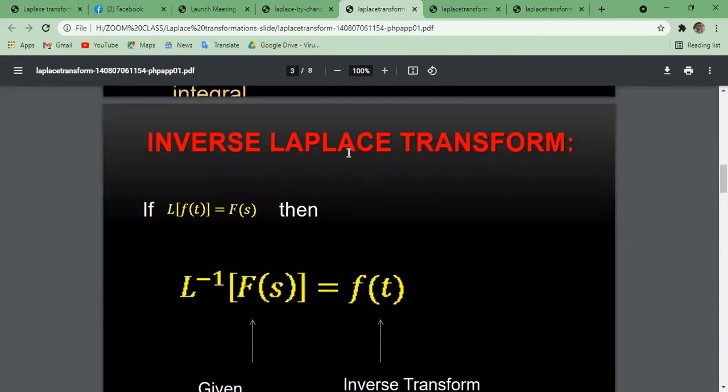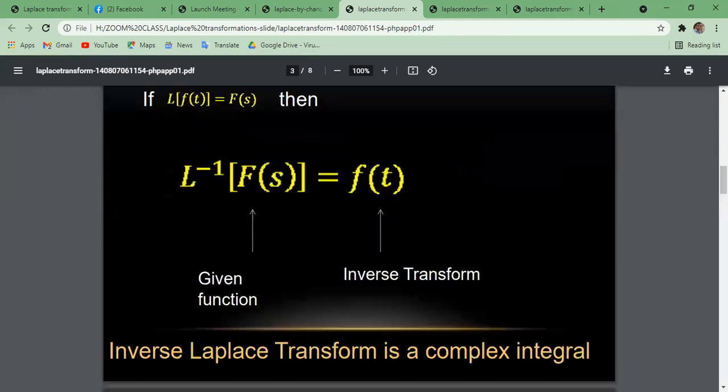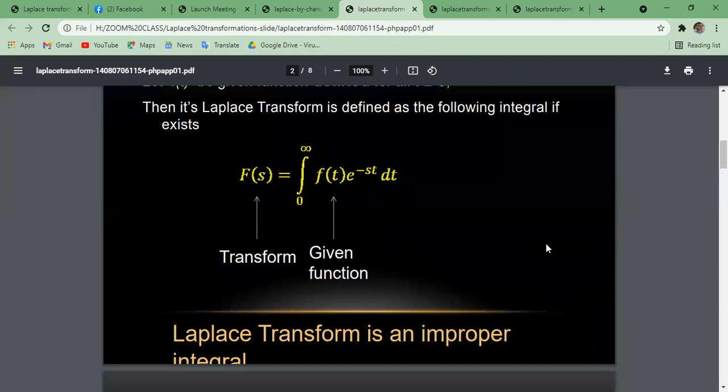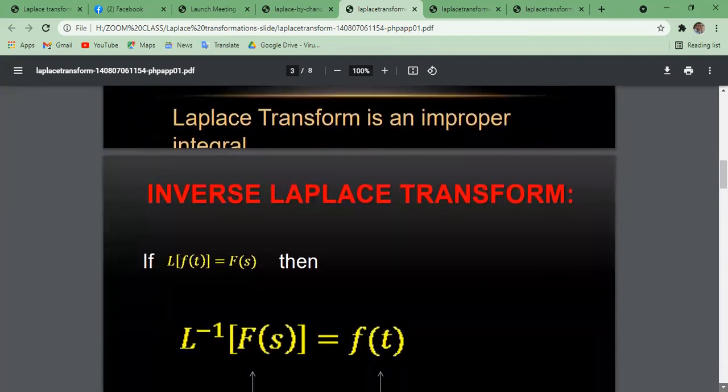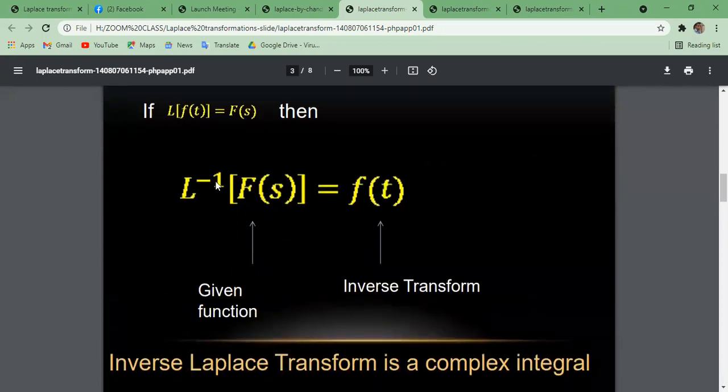So the inverse Laplace transformation: if the Laplace transformation of f(t) is F(s), then the inverse Laplace transformation can be defined in this way. The inverse Laplace transformation of F(s) will be